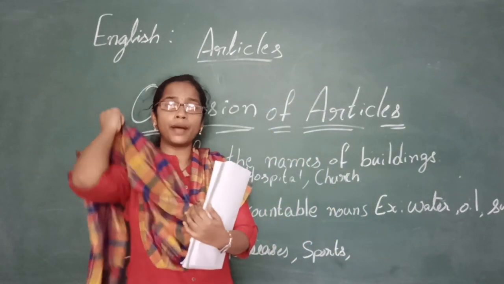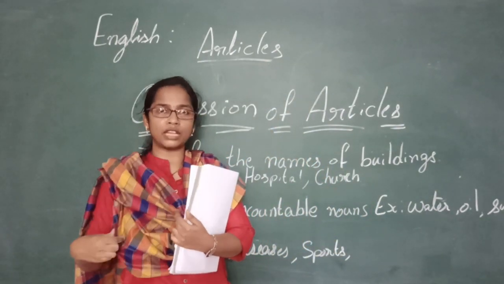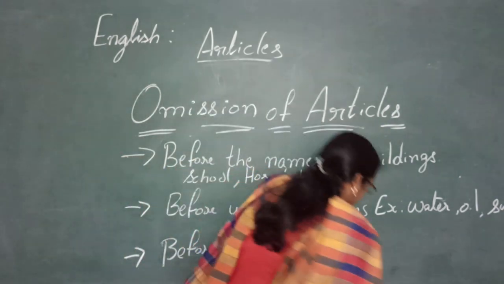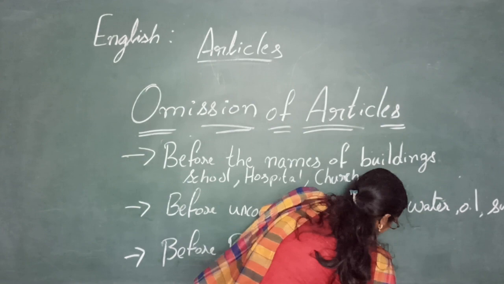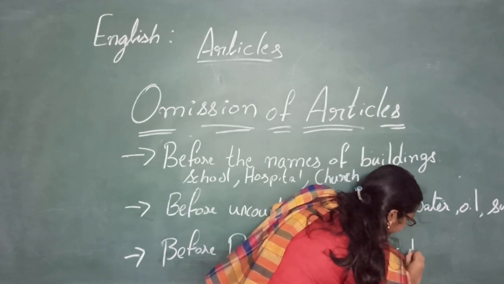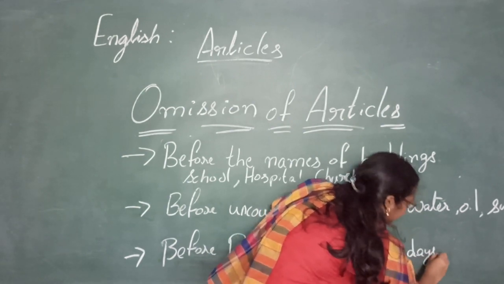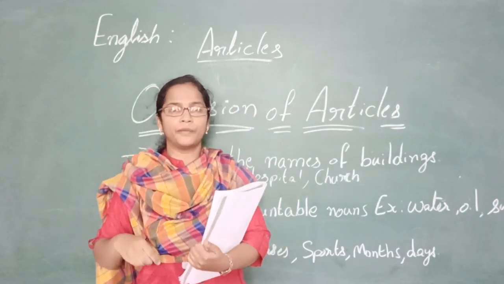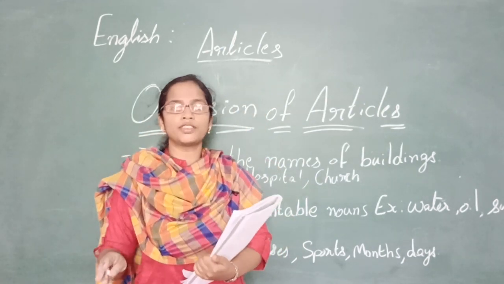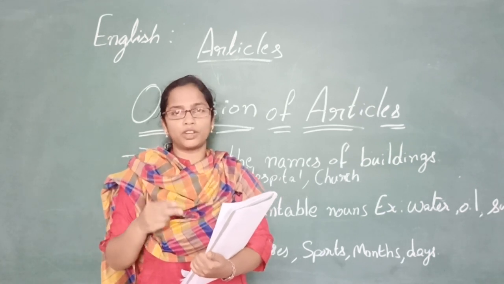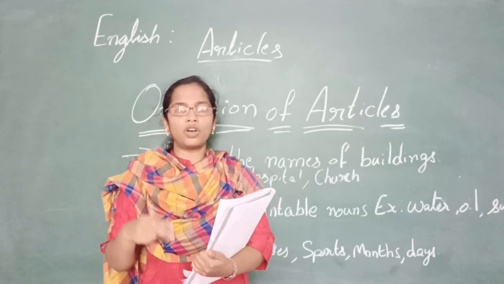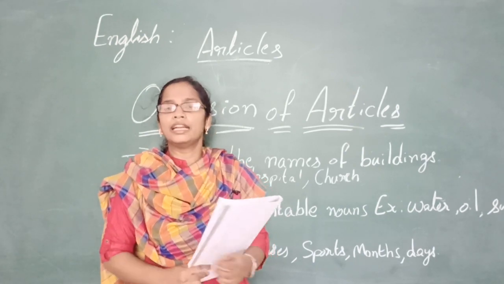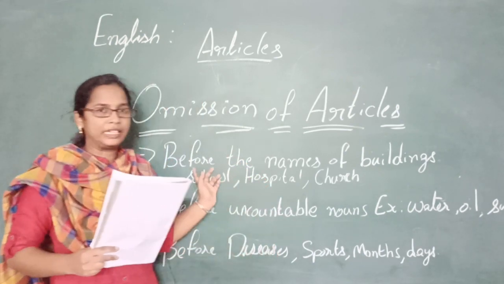And names of the months. We don't need to use an article before the names of the months. Days are like, we should not say the Monday, the Wednesday, the Tuesday. So we should not use an article before the names of the days as well. No article before the month and no article before the day. Make a note of it, children.